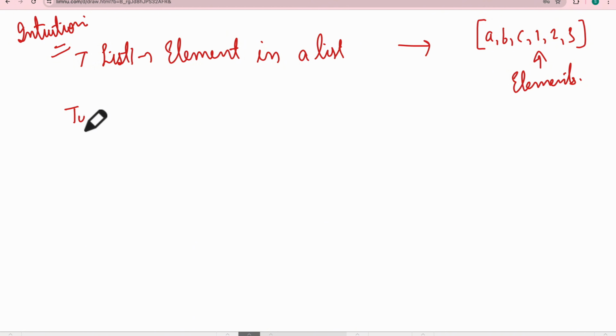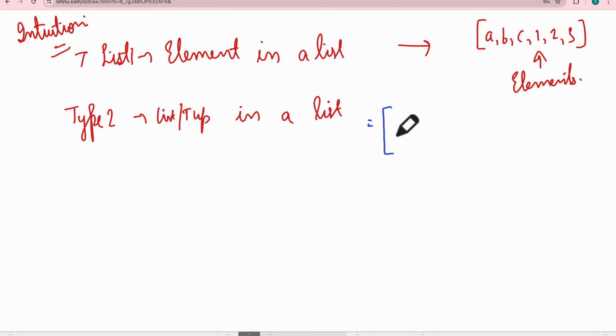So let's see the type 2. What is type 2? Type 2 is, for example, it can be a list, or a tuple, or a dictionary, anything in a list. So how does it look, for example, a list in a list? It looks like something like this, and its elements actually are lists themselves. Correct? So this is list inside list.